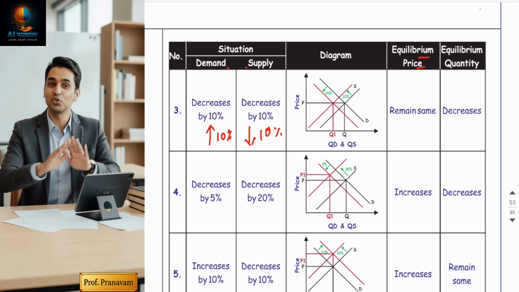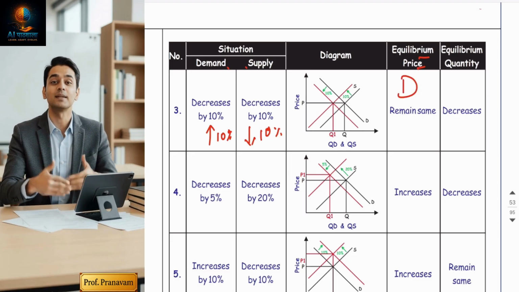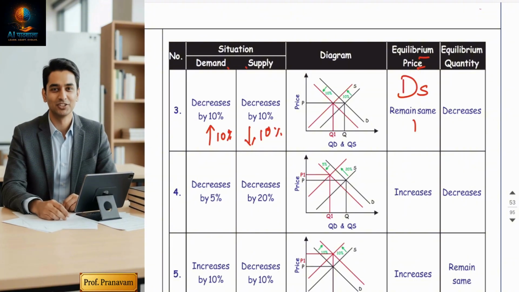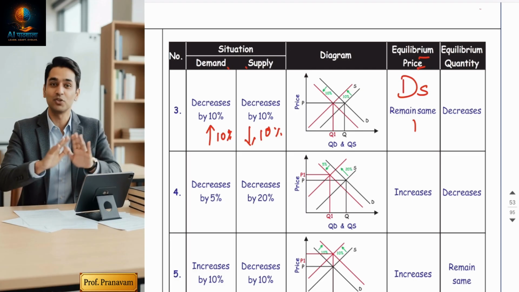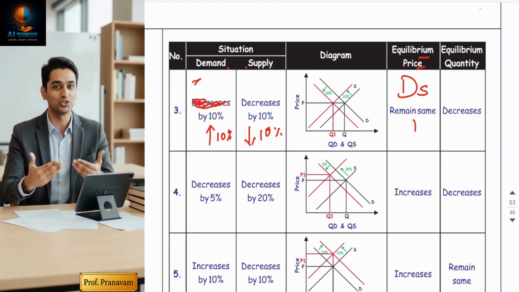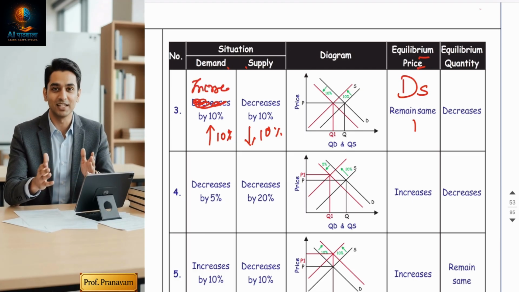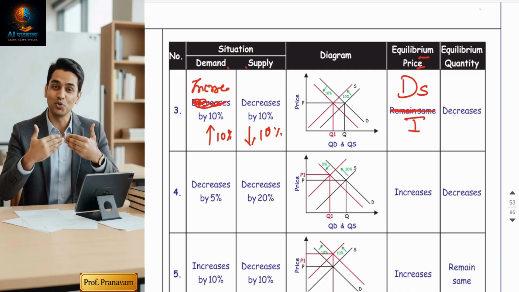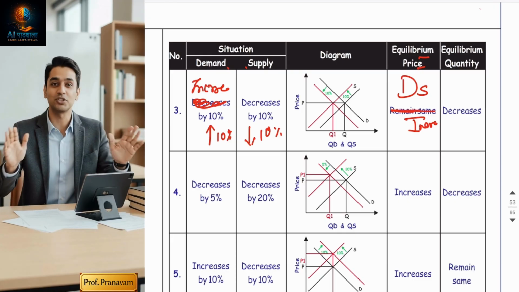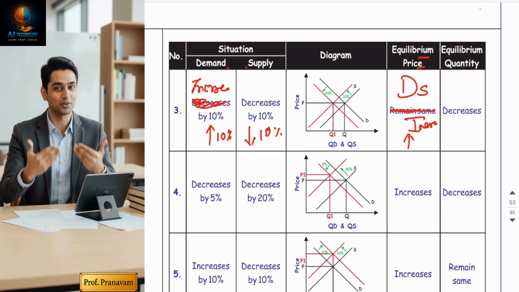Demand is increasing, supply is decreasing. So obviously demand is more than supply. Let's understand the increase. Demand is increasing and supply is decreasing, so price will increase. Am I correct?